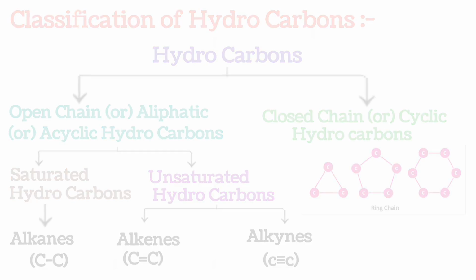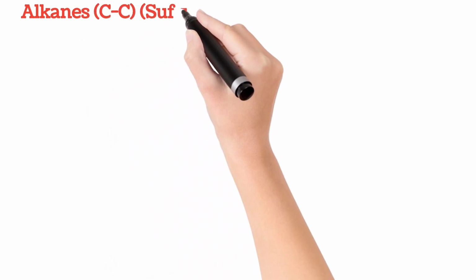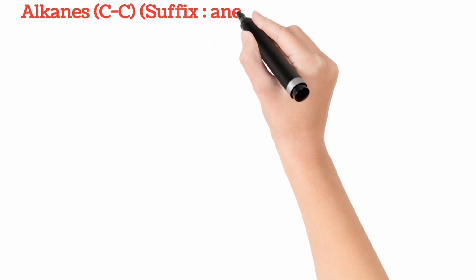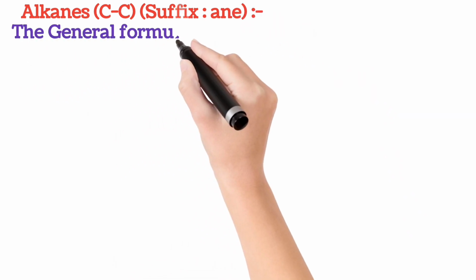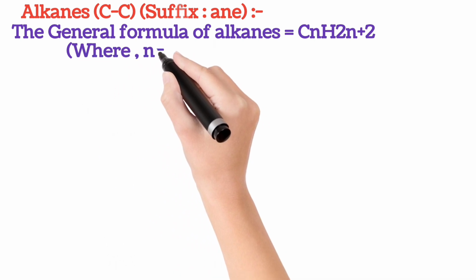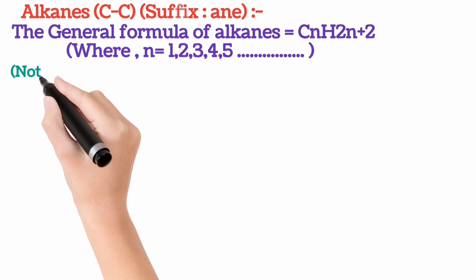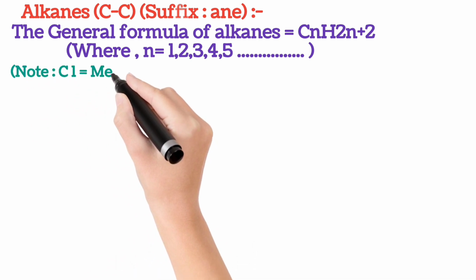Now, let me discuss alkanes. The suffix of alkanes is -ane, suffix means last name. For alkanes, at last, -ane will add. The general formula of alkanes is CnH2n+2, where n equals 1, 2, 3, 4, etc. The root word of carbons is as follows.